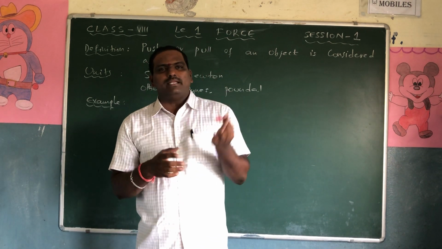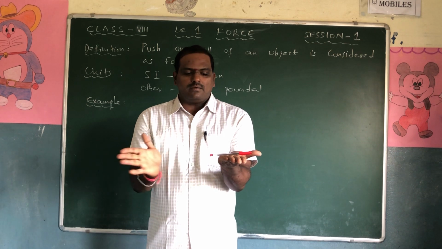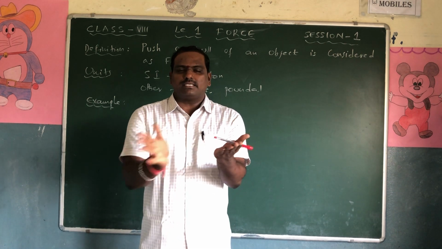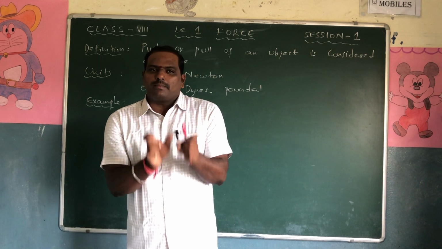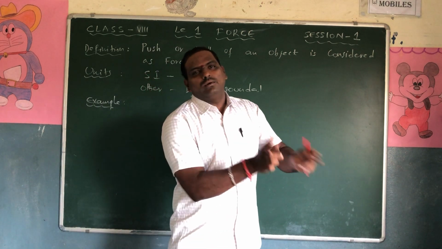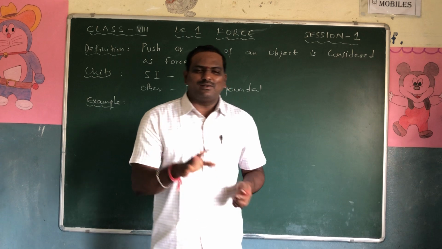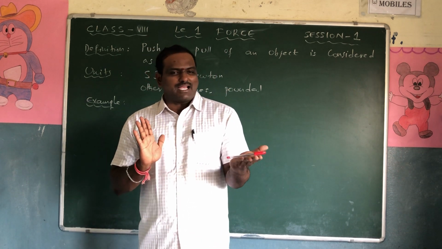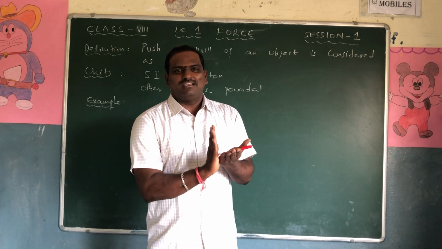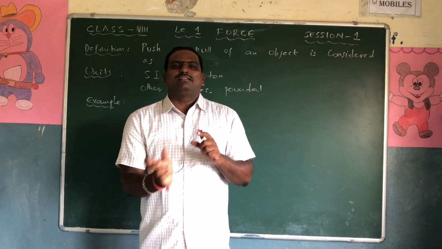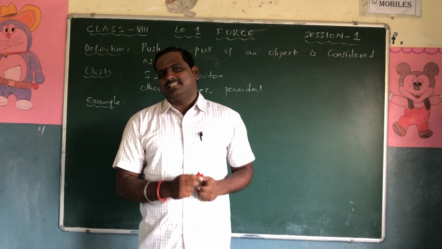For example, this pen is there. Okay. Now I did something. I just strike it off. What happens? The place of the pen has moved. Why was it moved? Don't give that type of answer, that it has legs. Because I applied some force. When I apply some force, the place of an object will change.